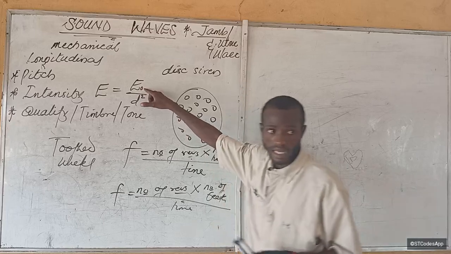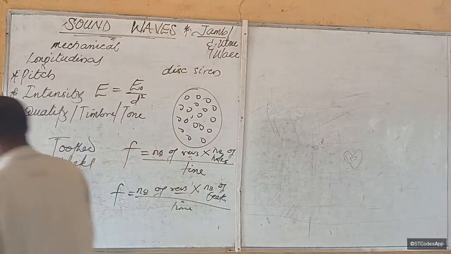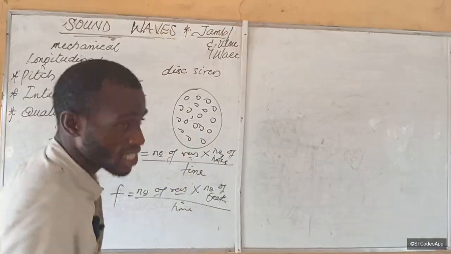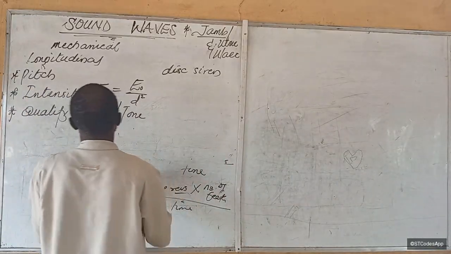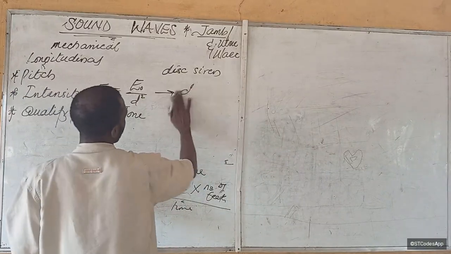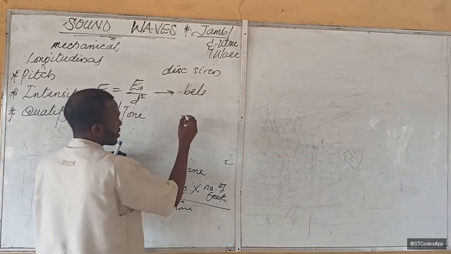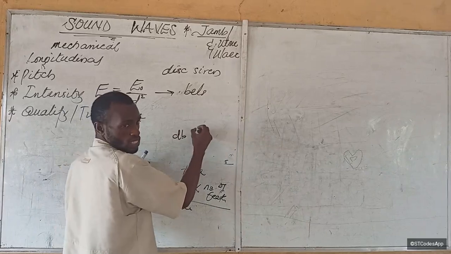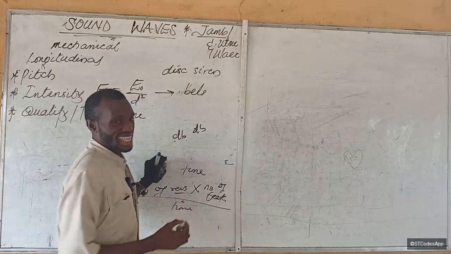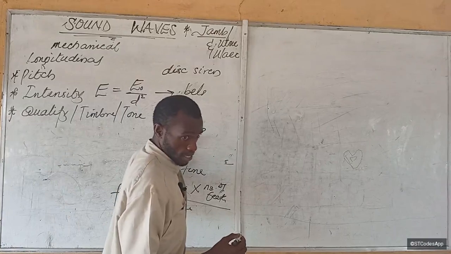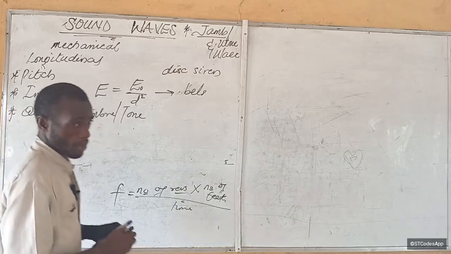Then E sub naught is the intensity of sound from the source. And the intensity of sound is measured in units called bels. If you have seen your speaker, your mixer, you see 1 dB, 2 dB on the mixer that I use in church. So that dB means decibels. It's a logarithmic scale. Is that okay? But we're not getting into it today. So the unit of intensity of sound is what? Bels.